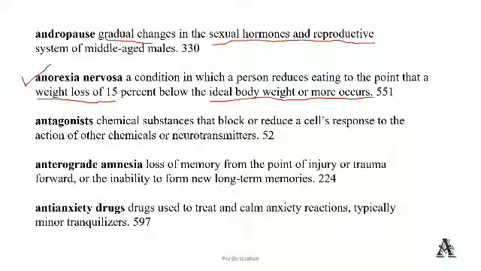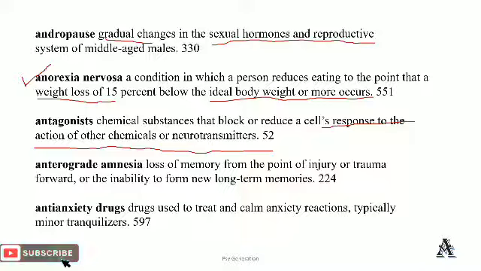Antagonist. As I said in previous videos, agonists stimulate neurotransmitter. Here it is totally different. An antagonist is a chemical substance that blocks or reduces the cell's response to the action of other chemicals or neurotransmitters. Agonists enhance the ability of a neurotransmitter, but antagonists decrease the ability of a neurotransmitter or totally block its activity.